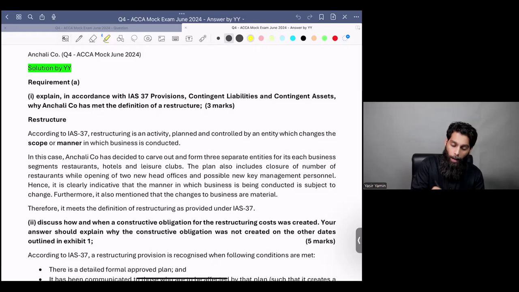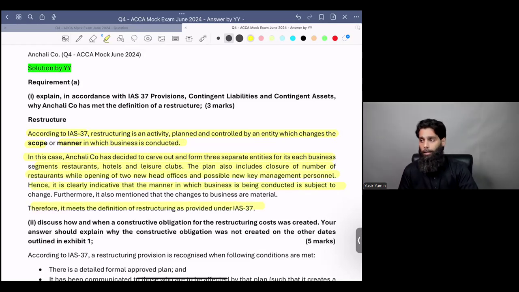So, the requirement number one's answer would be, for example, let's say I'll just read two lines for you guys. According to IS 37, remember, we always used to start our answer with "according to", referring to the standard. According to IS 37, restructuring is an activity planned and controlled by the entity which changes the scope or manner in which business is being conducted. And then I try to explain why this is a restructuring activity, right? You can read this answer in your spare time after this class, but I've written it for you.